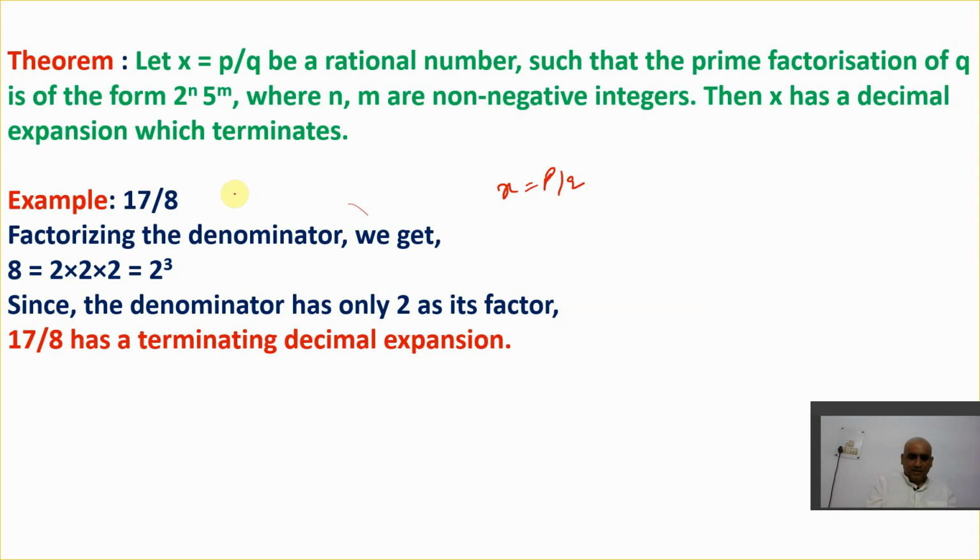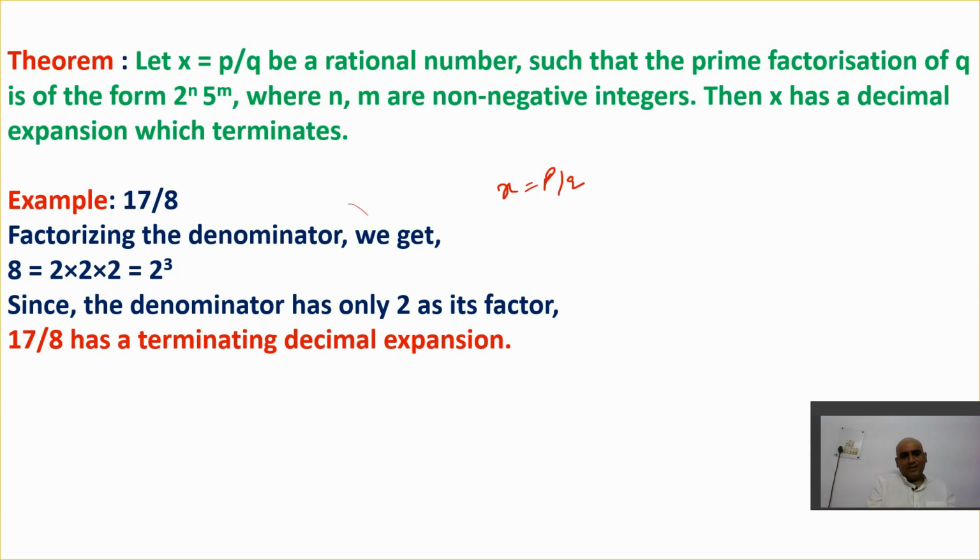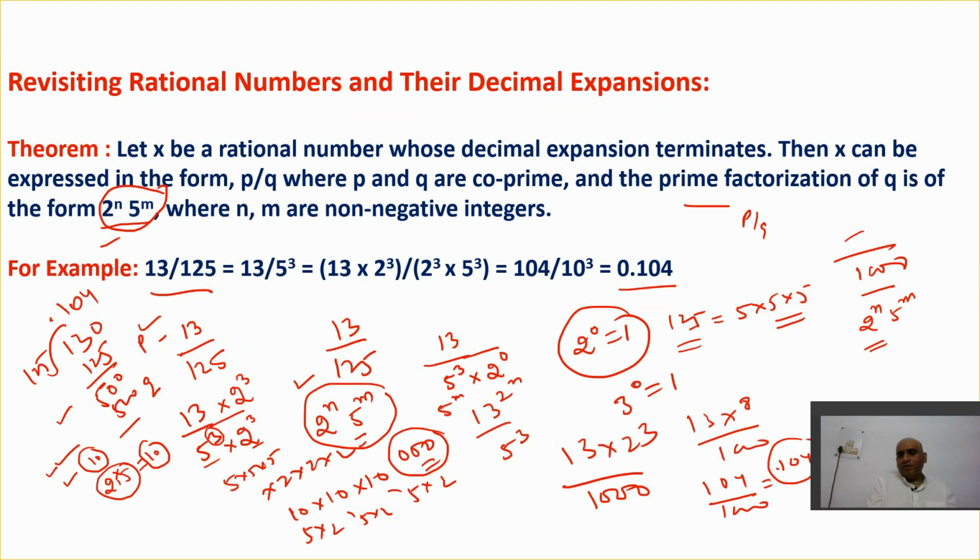See, in the first one we found the value of an expansion. In the second, we just want to check whether the decimal expansion which you get after solving it is terminating or non-terminating. If it is terminating, it is a rational number. If it is non-terminating, it is actually an irrational number. Why? We know in the number system, irrational numbers are non-terminating and non-repeating. I hope you get this point, right?